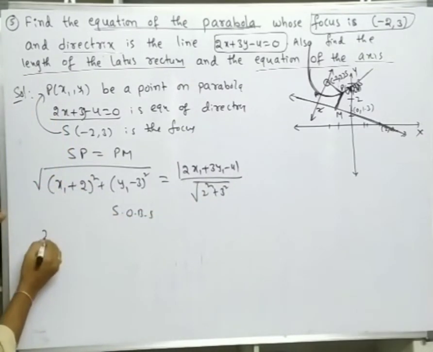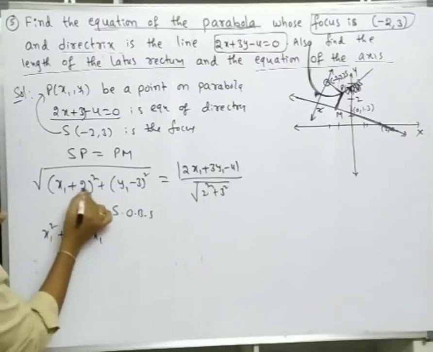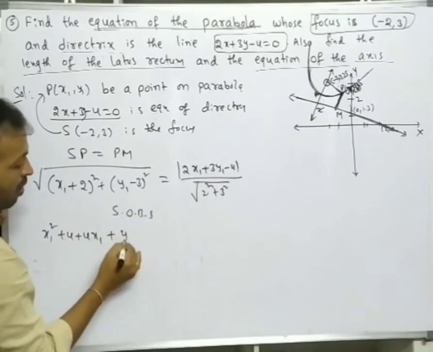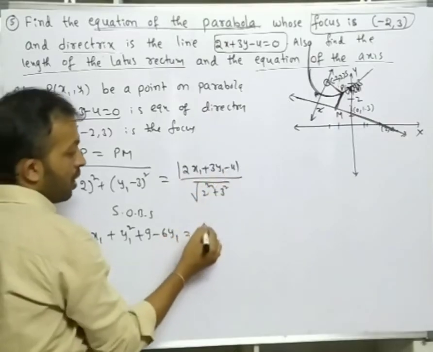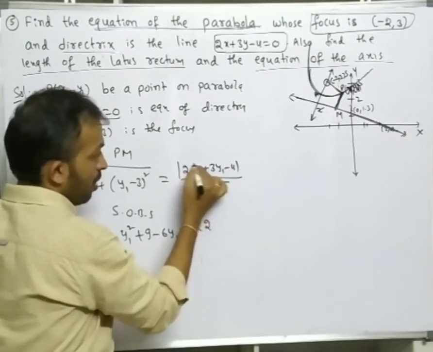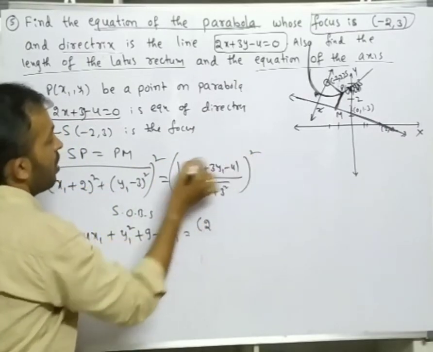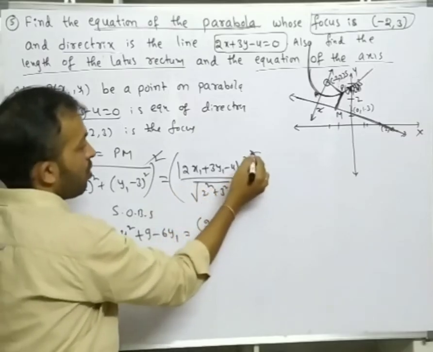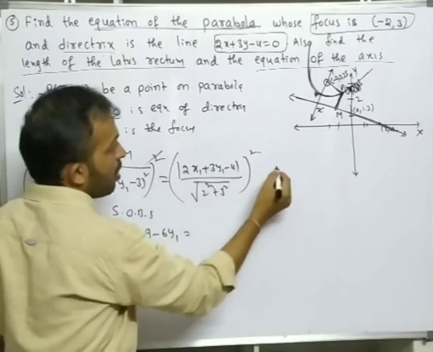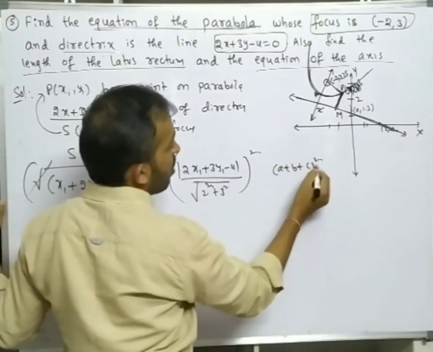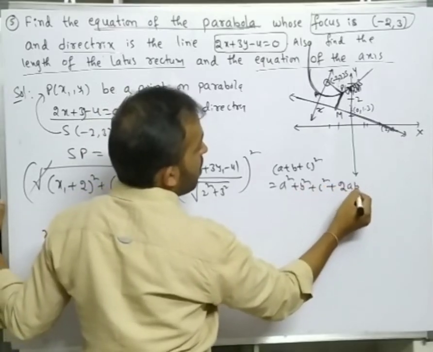So the square root cancels. Now expand this: x1 square plus 4 plus 4x1, using the (a plus b) whole square formula, and y1 square plus 9 minus 6y1, using the (a minus b) whole square formula. On the right, squaring on both sides means the square root cancels. So this is (a plus b plus c) whole square, and the formula is a square plus b square plus c square plus 2ab plus 2bc plus 2ca.